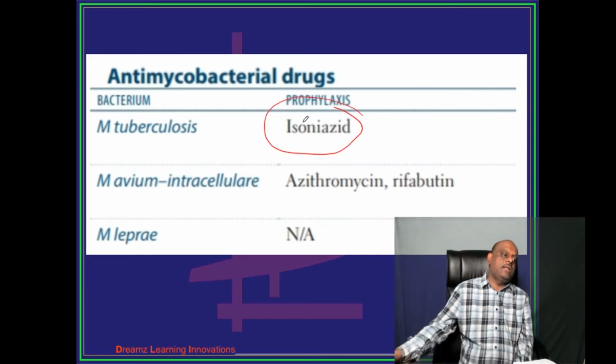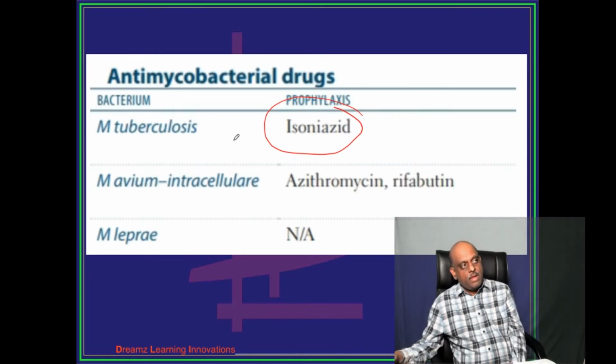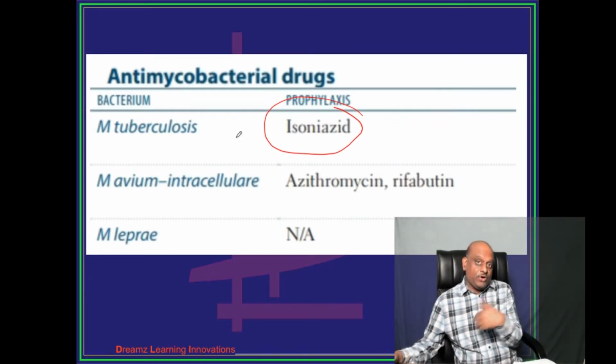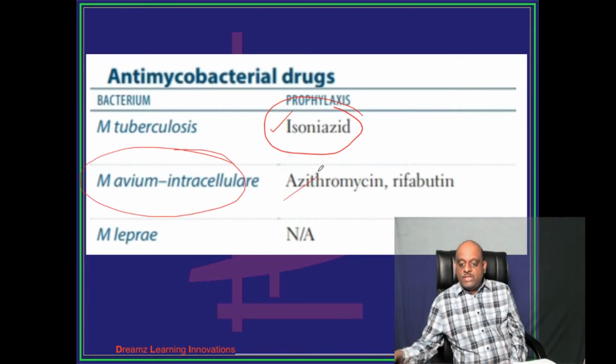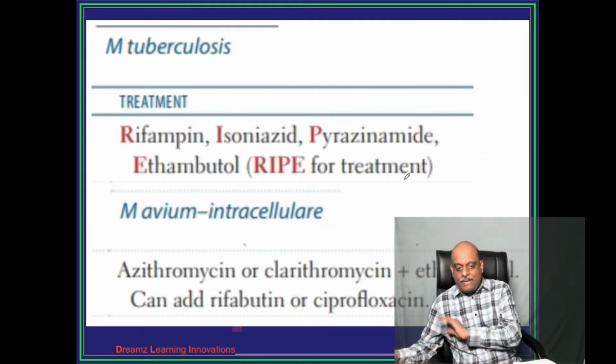How will the examiner ask an MCQ in tomorrow's exam? The examiner will say, the father had an open cavity with TB and suddenly his newborn child got exposed. What do you want to do to that child? A cavitary lesion is an active case. So there you need to give isoniazid prophylactically. For Mycobacterium avium intracellulare, azithromycin and rifampicin are given prophylactically. There is no drug available for Mycobacterium leprae.